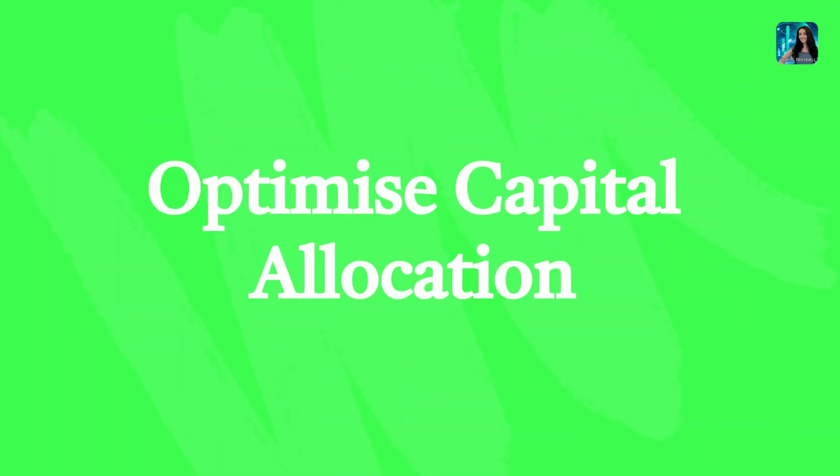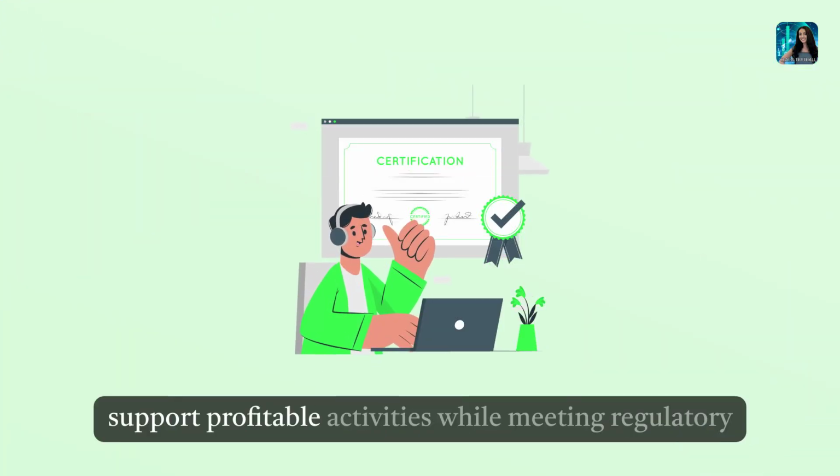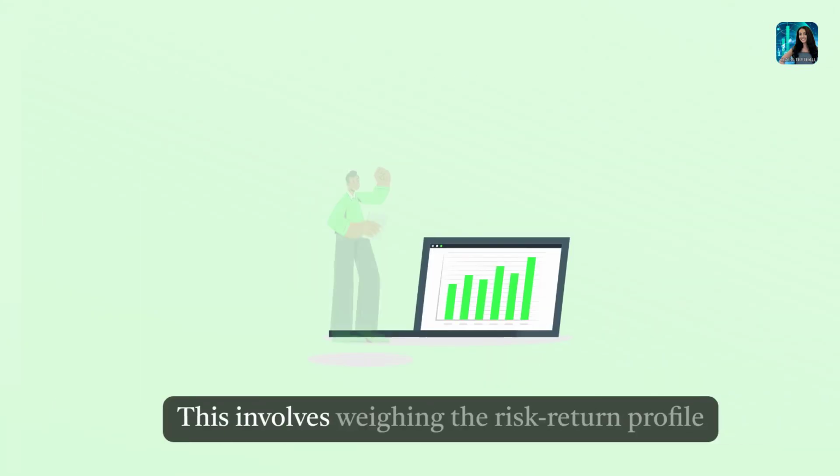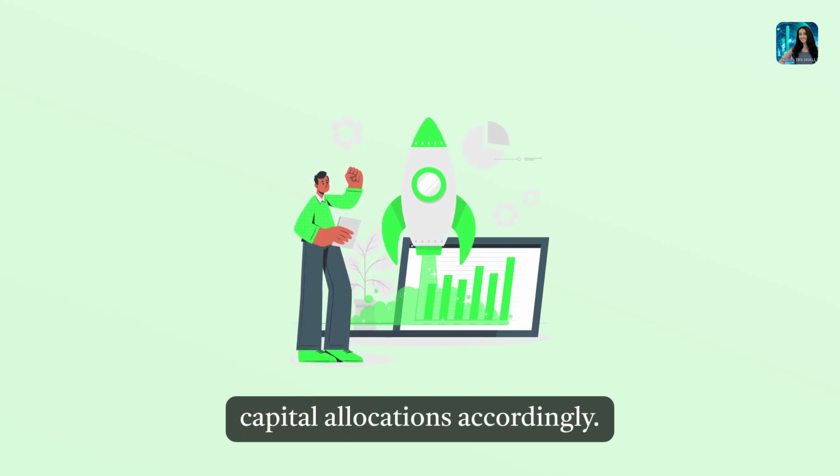Optimize capital allocation. Banks should allocate capital efficiently to support profitable activities while meeting regulatory requirements. This involves weighing the risk-return profile of different business lines and adjusting capital allocations accordingly.